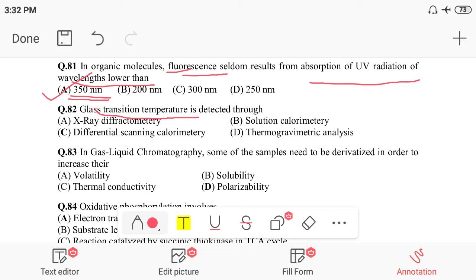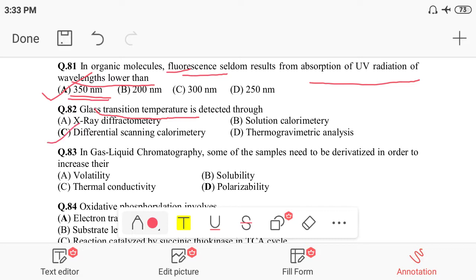In thermogravimetric analysis, we can determine the mass change of a substance upon heating, gravimetrically. So glass transition temperature cannot be determined that way. So only the last one is left.